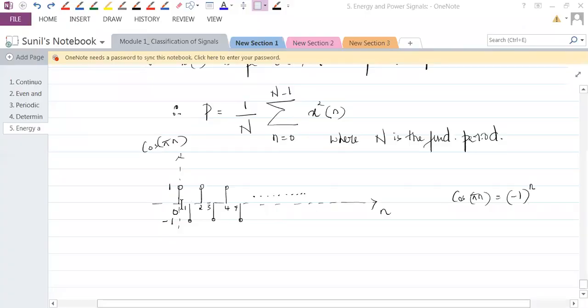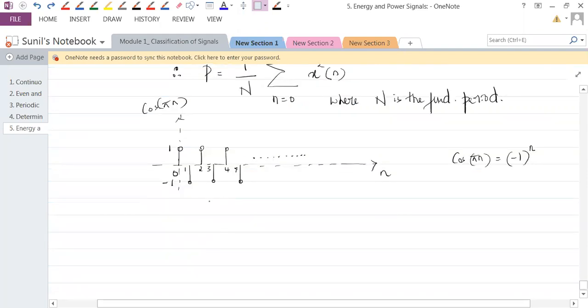So these two samples, a sample at 0 and a sample at 1, we have 1, minus 1. The same samples would repeat again: 1, minus 1, 1, minus 1. That's why the fundamental period is what? 2. Fundamental period is N equal to 2 samples.